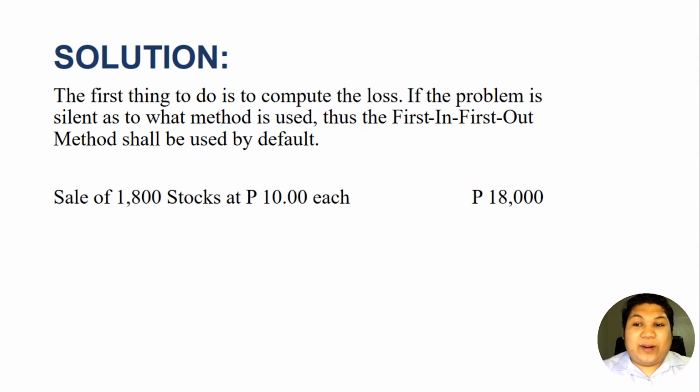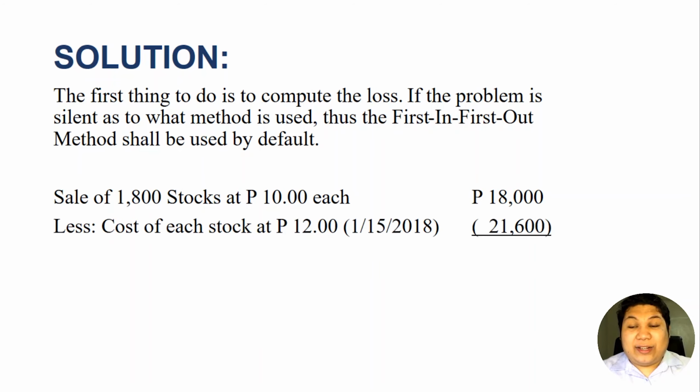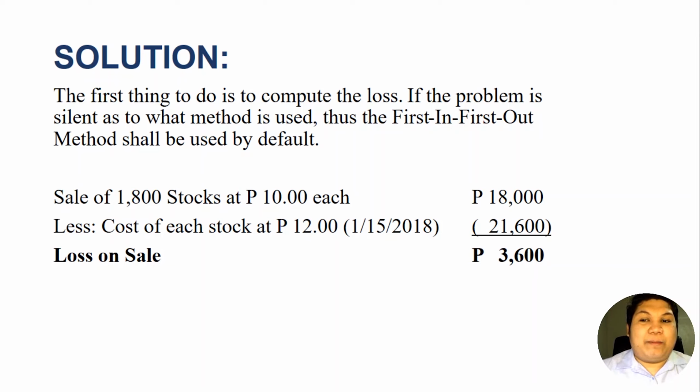So the sale of 1,800 shares of stocks at 10 pesos, the selling price in total is 18,000 pesos, less the cost of each stock, which is 12 pesos purchased on January 15, 2018, and that is 21,600 pesos. So we have a loss on sale of 3,600. Before we can claim whether this is a deduction from our gross income, we will first identify whether this sale is a wash sale or not.